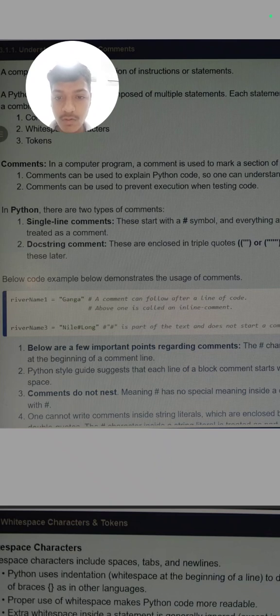Below, the code demonstrates the use of comments, like river name 1. These are variables. These are used to store values. Then a hashtag comment can follow after a line. So after the hashtag, this will not be shown in our final output because it is commented. Next, like river name 3, Nile, hashtag long.